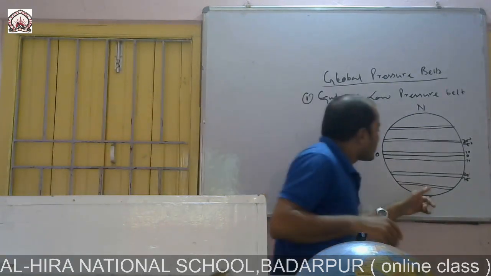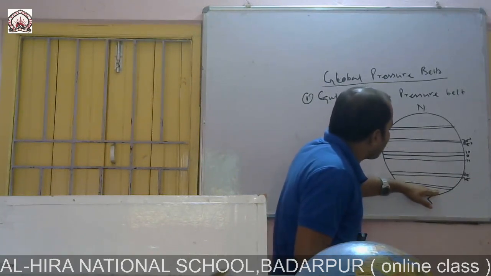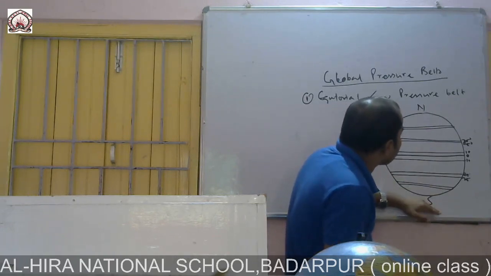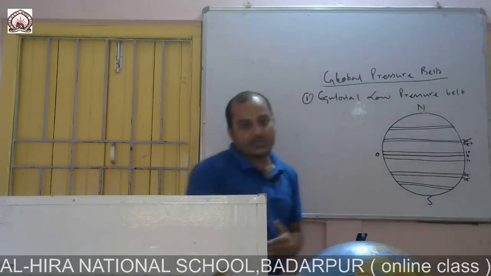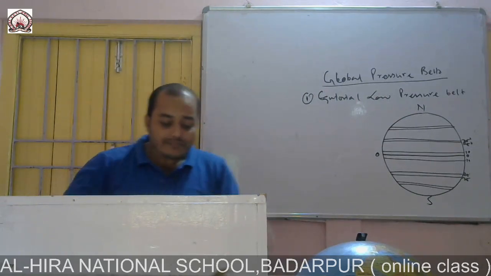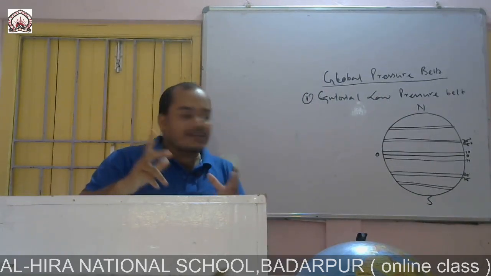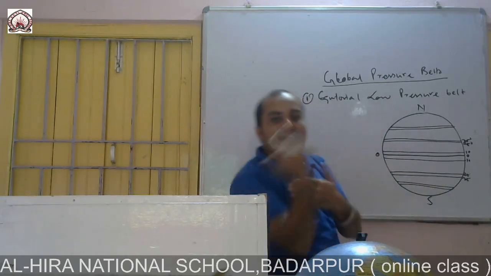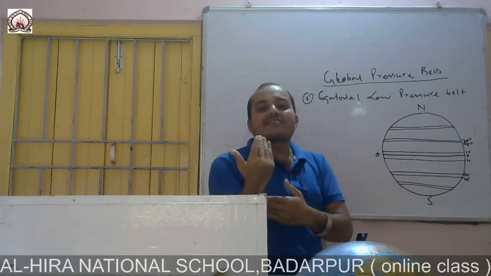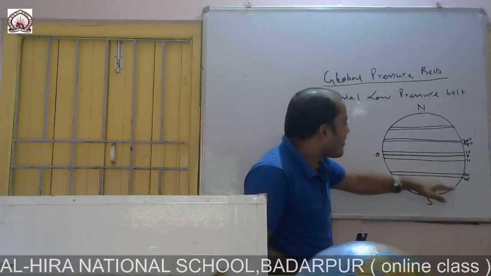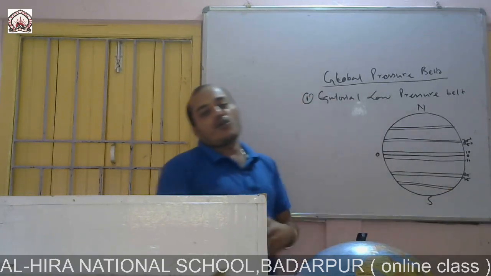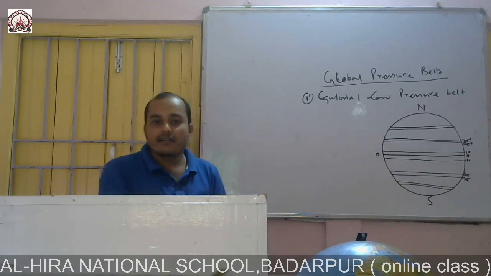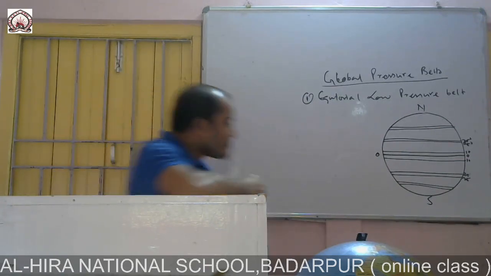Now in this subpolar belt, the Earth's rotational movement is more compared to the pole region, both the poles, and because of this the rotational movement is more here, it deflects the pressure and creates low pressure in this subpolar region. Clear?